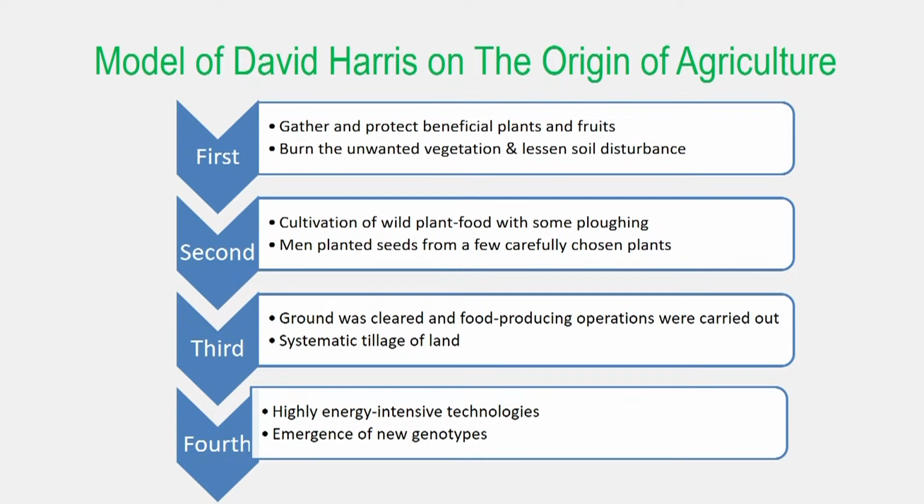In the first stage, humans gathered and protected the beneficial plants and fruit which they found useful for their purpose, and after that they also burned the unwanted vegetation around that plant, and lessened the soil disturbance. Coming to the second stage, they went for cultivation of wild plant food with some plowing technique, and here those wild plants and foods were selected that had ideal traits and high yielding capacity.